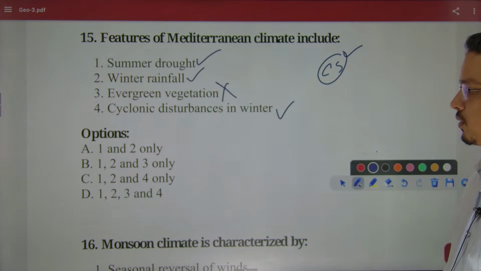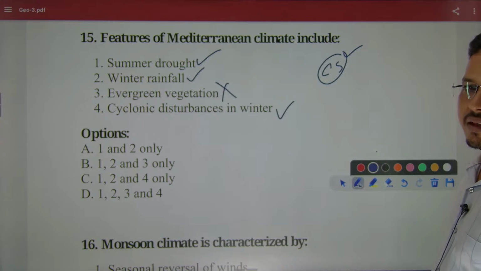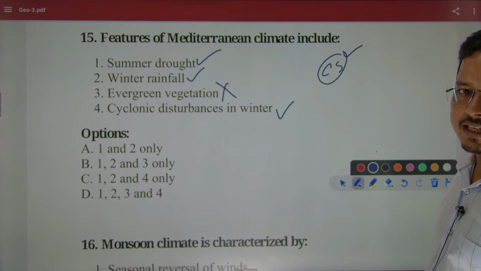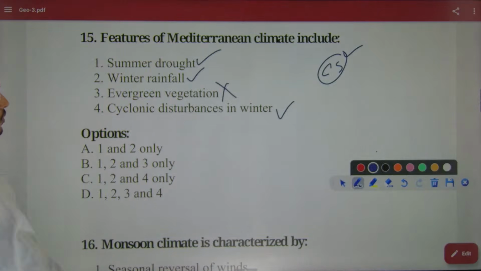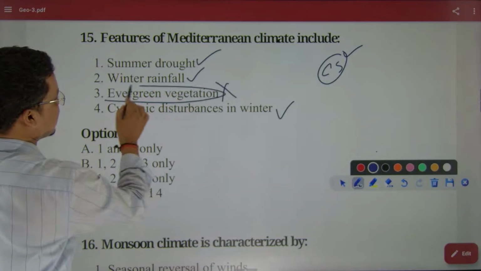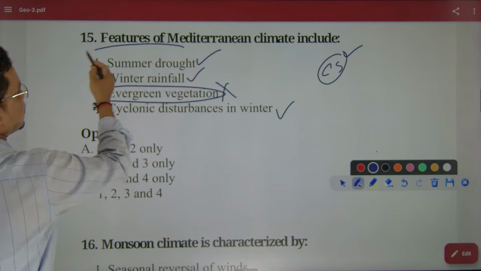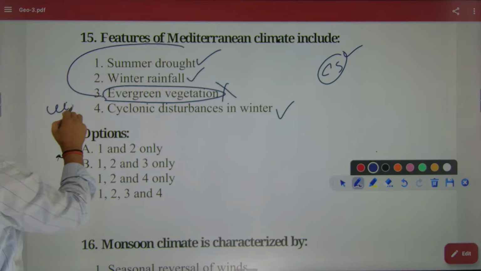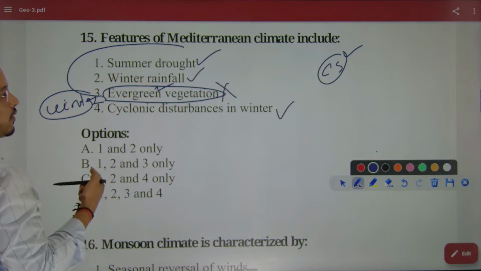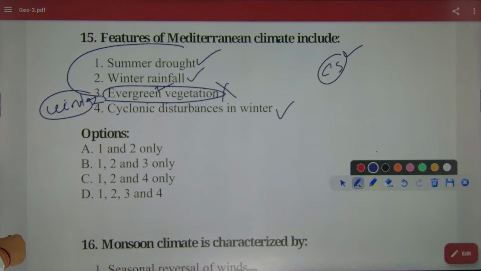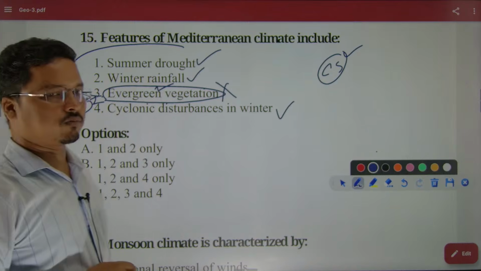Evergreen, where will it come from? There would be no evergreen. Evergreen means what? If there is rainfall throughout the year then it will be evergreen, otherwise not. But in the temperate region, here we say there is only winter rainfall. If the winter rainfall is happening, there is no summer rainfall, then how will the natural evergreen forest grow? So that will be wrong.